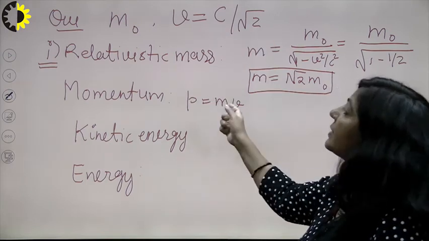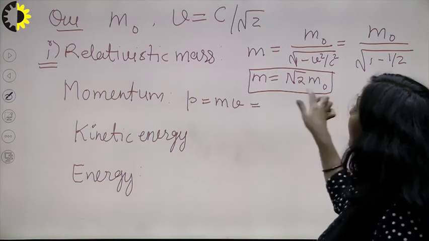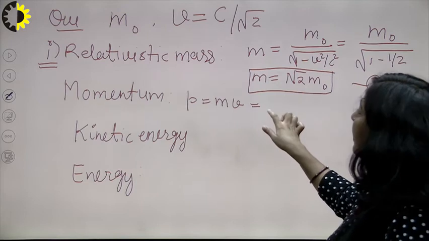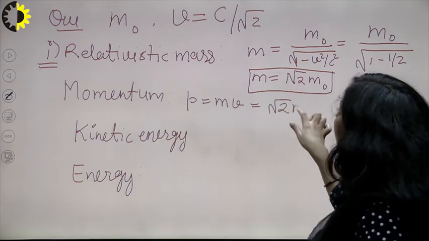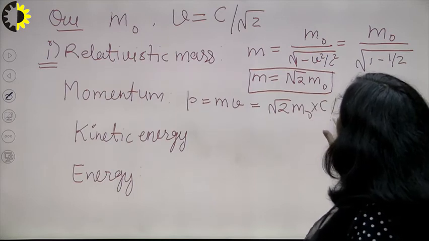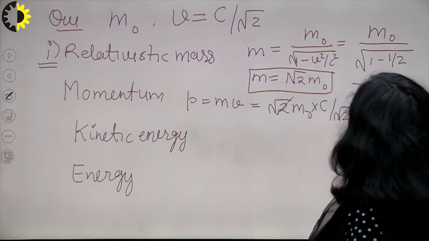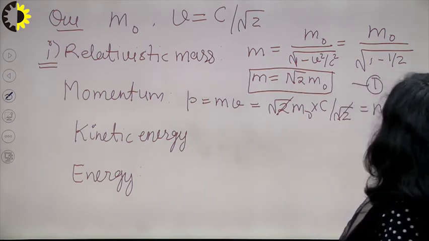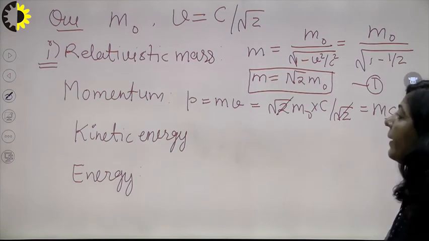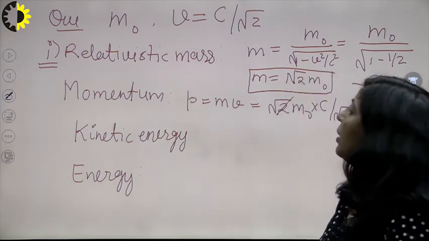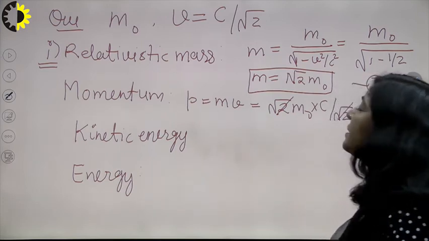So you know what is the relativistic mass. You have calculated it in your first step. So from that step, substitute m here, which is root 2 m naught, and you know the value of v? V is given, which is c upon root 2. So this root 2 will get cancelled, and what is the momentum? You have momentum as m naught into c. So this is the momentum, right? So you have relativistic mass as root 2 m naught, and relativistic momentum as m naught c.